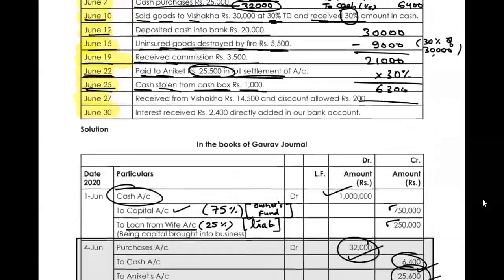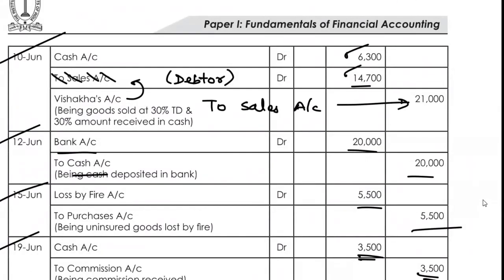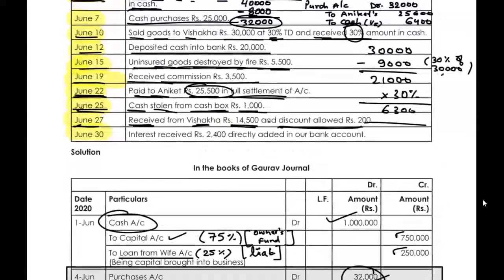Next, June 27, received from Vishakha 14,500 and discount allowed 200 rupees. So how much were we yet to receive from Vishakha? Total amount was 14,700. This was the amount which we needed to receive from Vishakha. But how much have we received? We have received only 14,500.